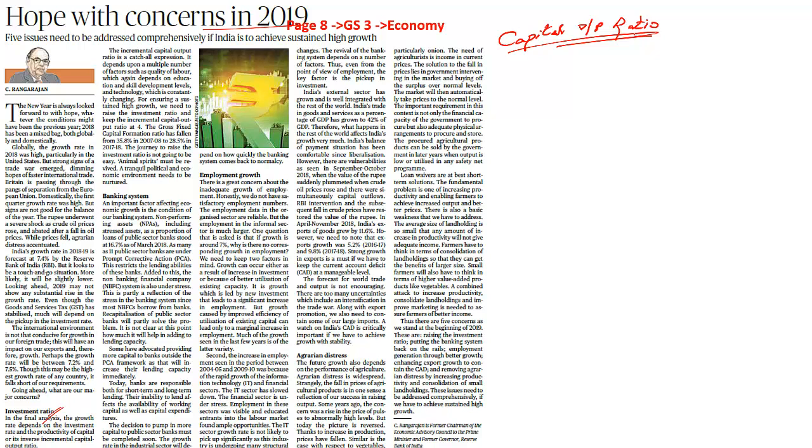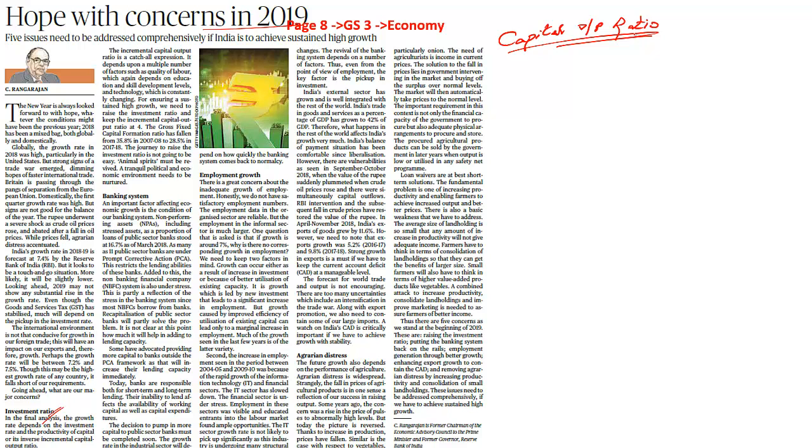So the capital that he is investing is far less. So the capital output ratio means the amount of capital that is needed to produce 1 unit of this particular output. So the lesser the capital, the lesser the number of this capital output ratio, it means the efficiency is comparatively more.